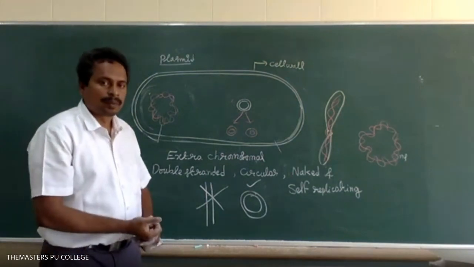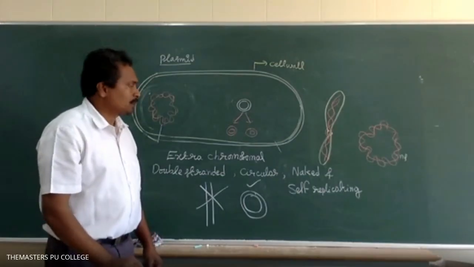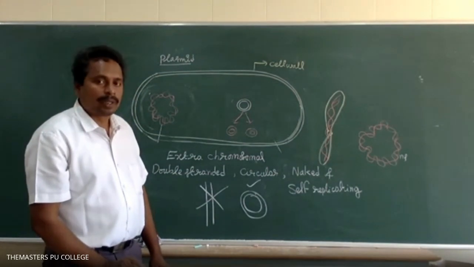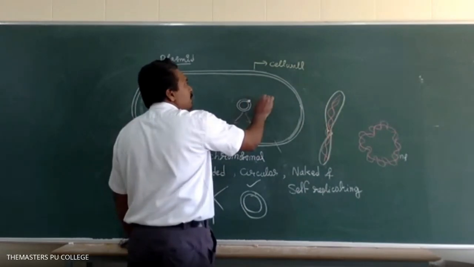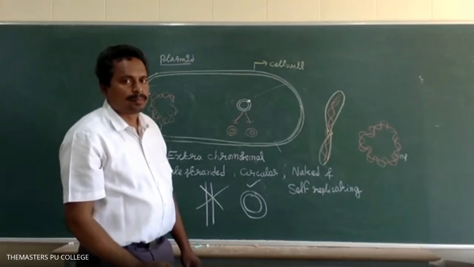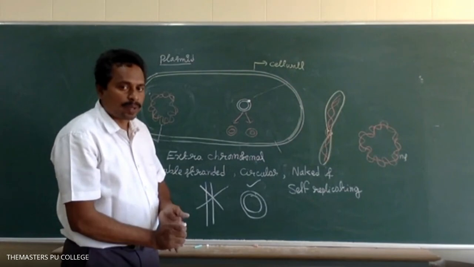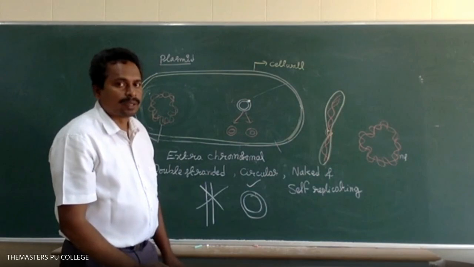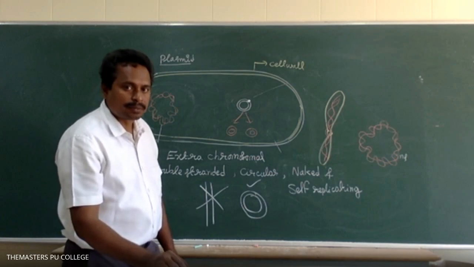Is it clear? What is the significance of the presence of a plasmid in the cell? Due to the presence of a plasmid, the bacterial cells exhibit certain phenotypic characters. Due to the presence of the plasmid in the cytoplasm of the bacteria, the bacteria are resistant to some antibiotics.